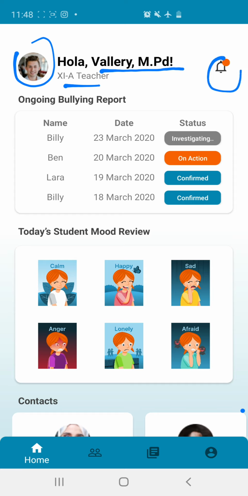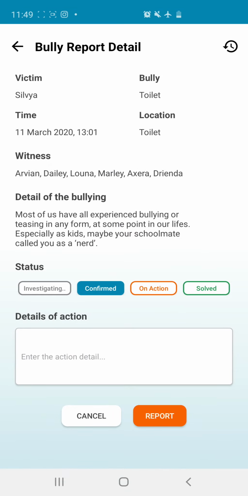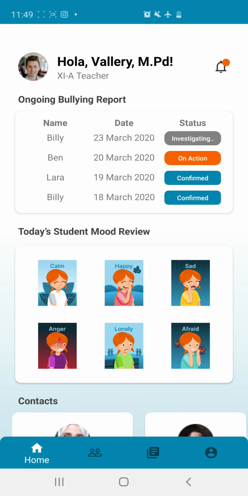And you can see in the homepage there are main features. First one is Bully report, and second one is student mood review, and the third one is contacts. The first one is ongoing bully report. In here you can see the name of the students that submit the report, and the date, and the status. The status itself can be the report is under investigation, on action, or confirm, or is it already done.